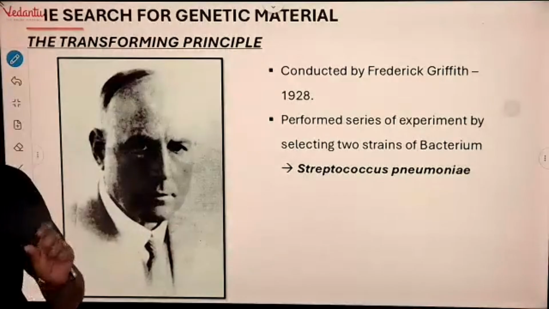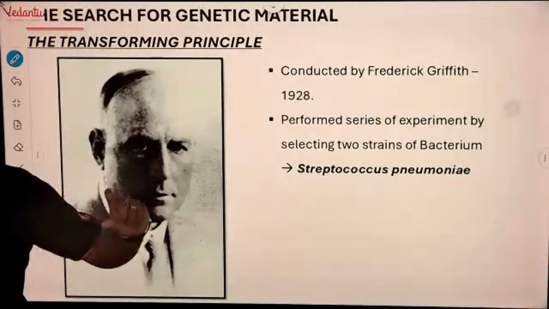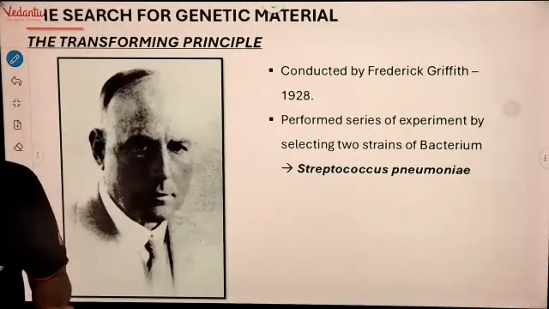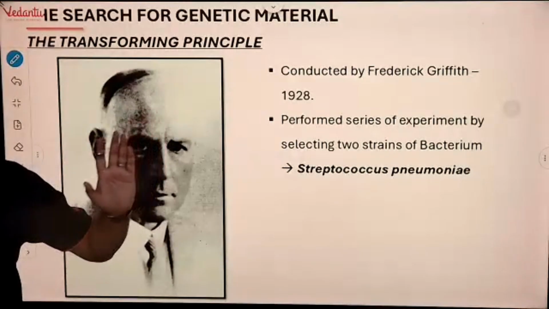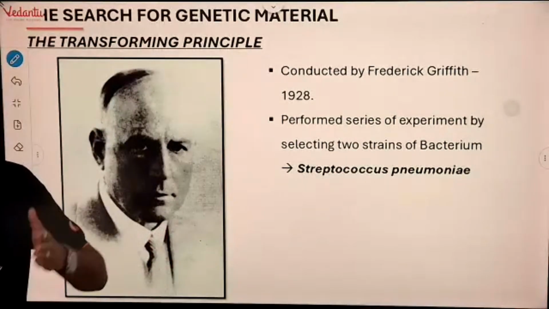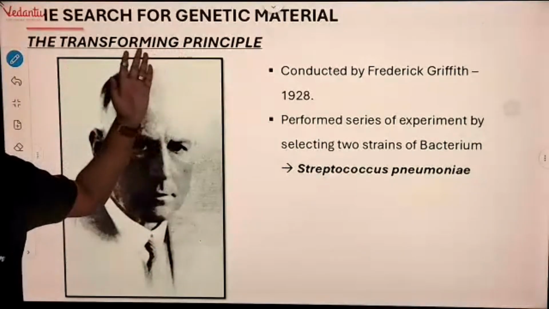There is a term we use, retrovirus. What is the meaning of retro? Retro means old, like retro songs, retro movies. So retrovirus means old virus, or we can say primitive virus.